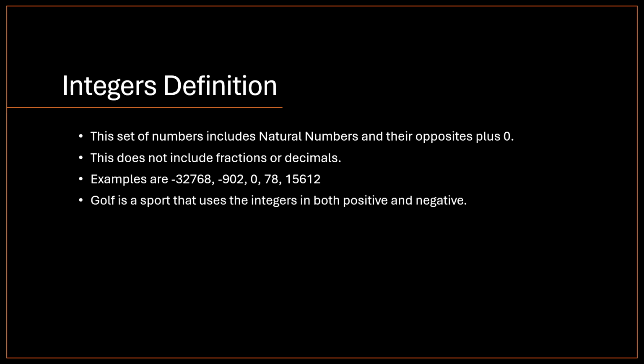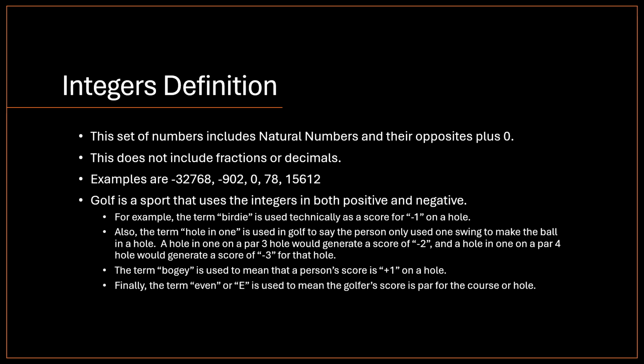Golf is a sport that uses integers, both positive and negative. For example, the term birdie technically means a score of -1 for a hole. Also, the term hole-in-one is used in golf to say the person only used one swing to get the ball in the hole.